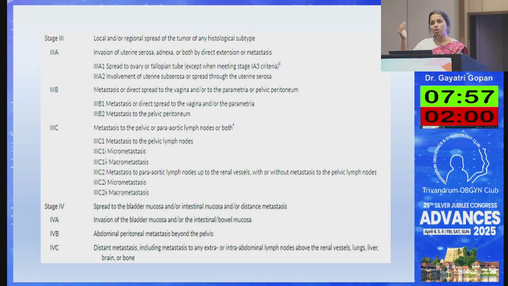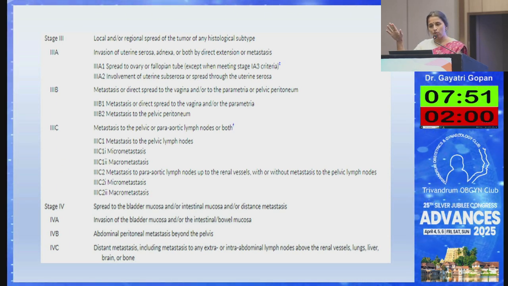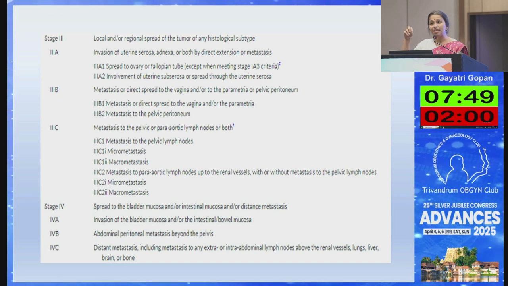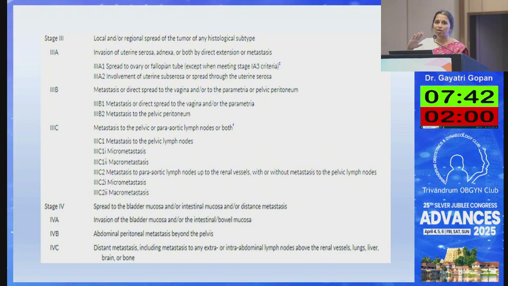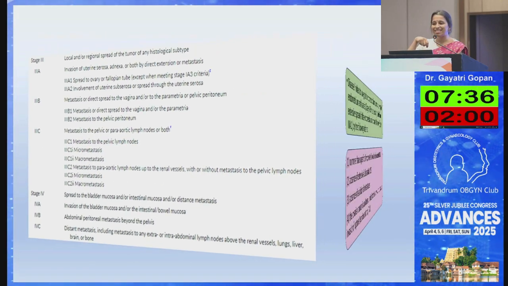And stage 4, we had only A and also B. Here, if there is invasion of the bladder or intestinal mucosa, it is 4A as previous. 4B, there is abdominal peritoneal metastasis. And 4C is actually distant metastasis. So this is very important, very difficult to memorize. So we always check and then we write the stage of the disease.